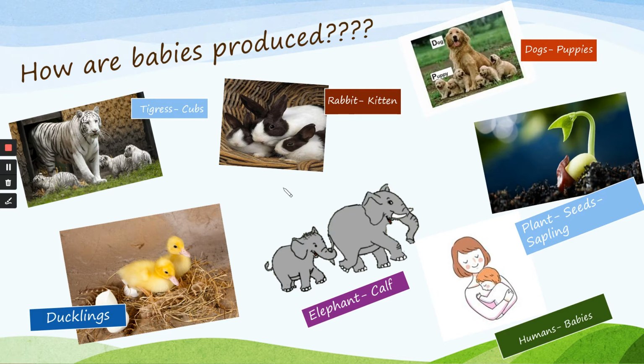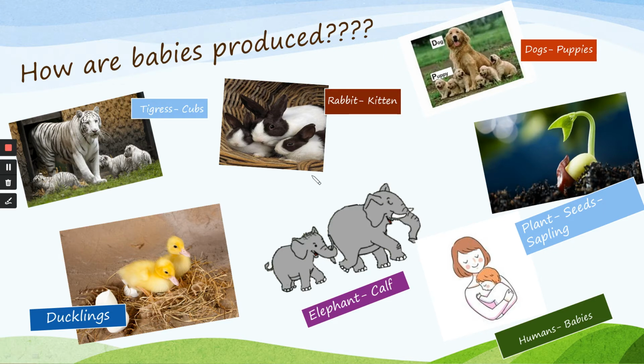And who can produce babies? Can a computer produce babies? No. Can spectacles produce babies? No, because they are non-living things, whereas all the above mentioned animals are living things.